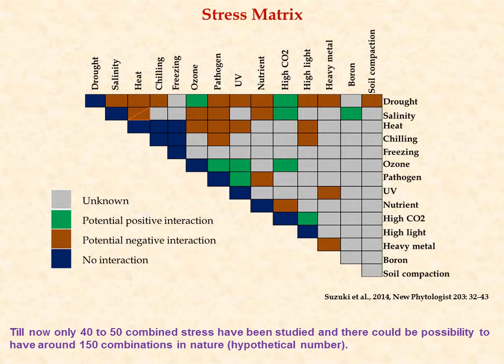The brown color represents positive and negative interactions like combined drought and salinity stress, combined drought and heat stress, combined drought and chilling stress, etc. Some stress combinations have no interaction between them, represented by the blue color. Till now, only 40 to 50 combined stresses have been studied, and there could be around 150 combinations in nature.